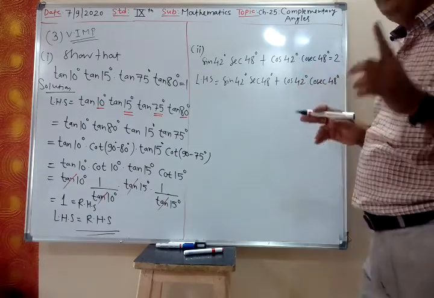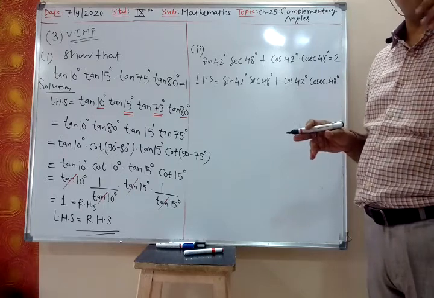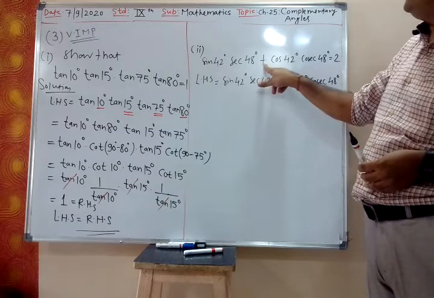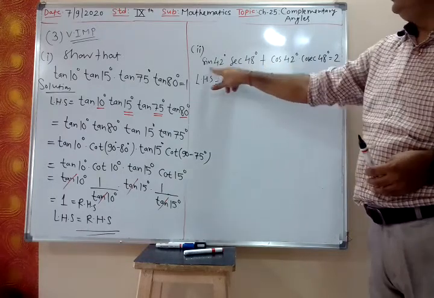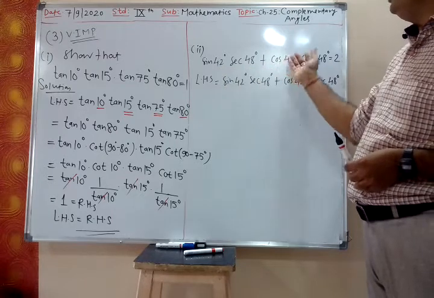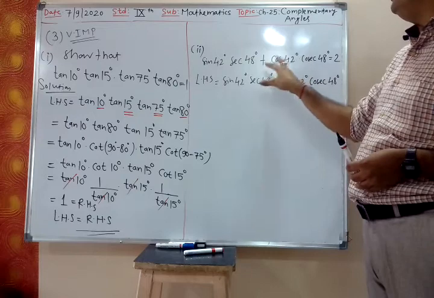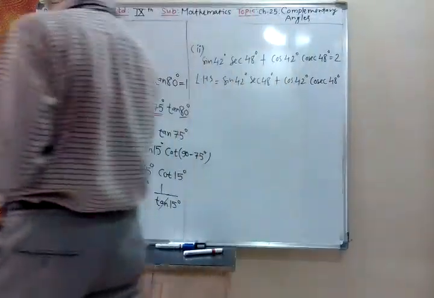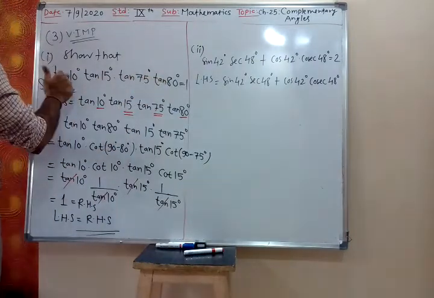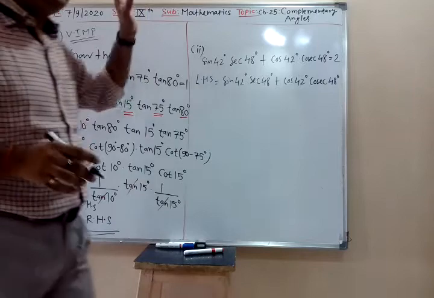Now in this, you cannot take the terms together because there is a plus sign between two terms. These two terms are together and these two terms are together, and between them we have a plus sign, so we cannot rearrange the terms. Earlier it was multiplication throughout, so I could rearrange the terms. In this you cannot.